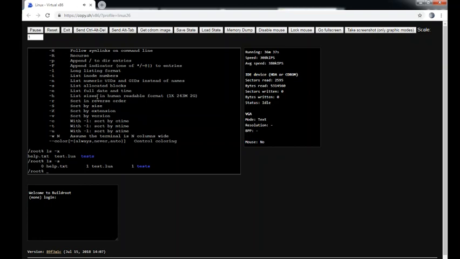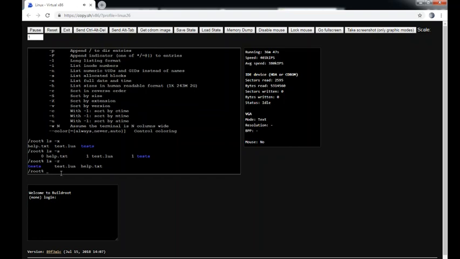Let's see in reverse order. So let's try r. So ls -r. So it is putting it in reverse order. So these sorts of things are available for the user to check.